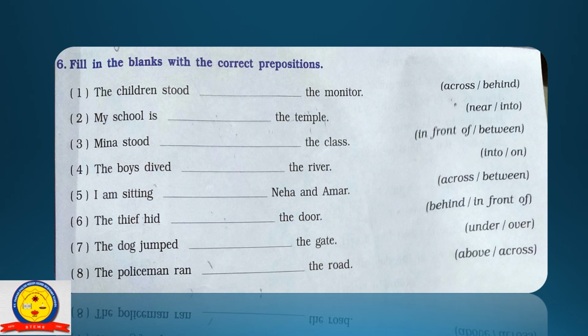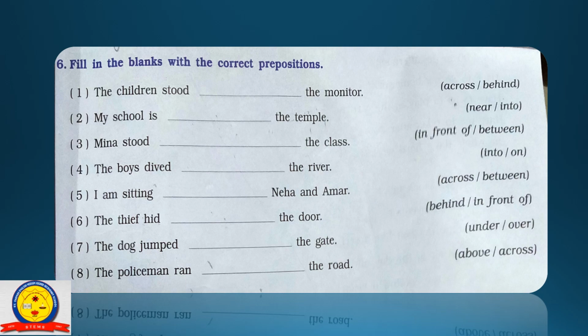Next, I am sitting dash Neha and Amar. So the right option is between, because between talks about two persons. So there are two persons, Neha and Amar. So we will use between. I am sitting between Neha and Amar.